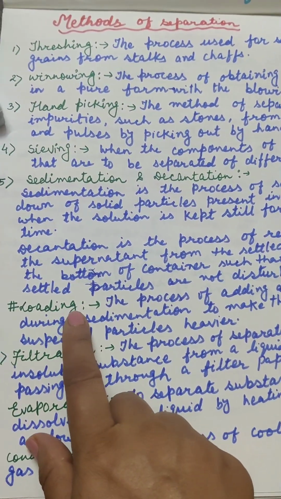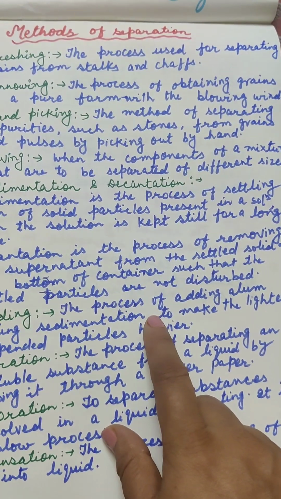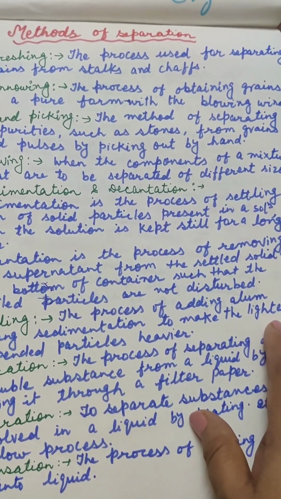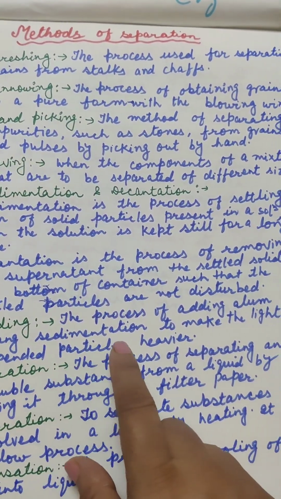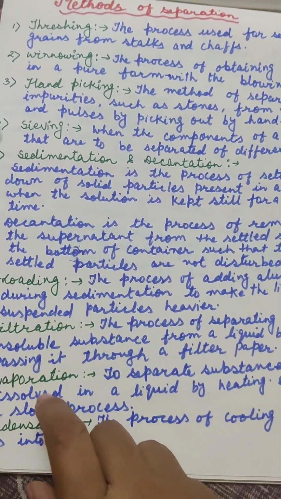One of the important terms is loading. During the process of sedimentation, a substance is added to make the lighter suspended particles heavier, and this process is called loading.